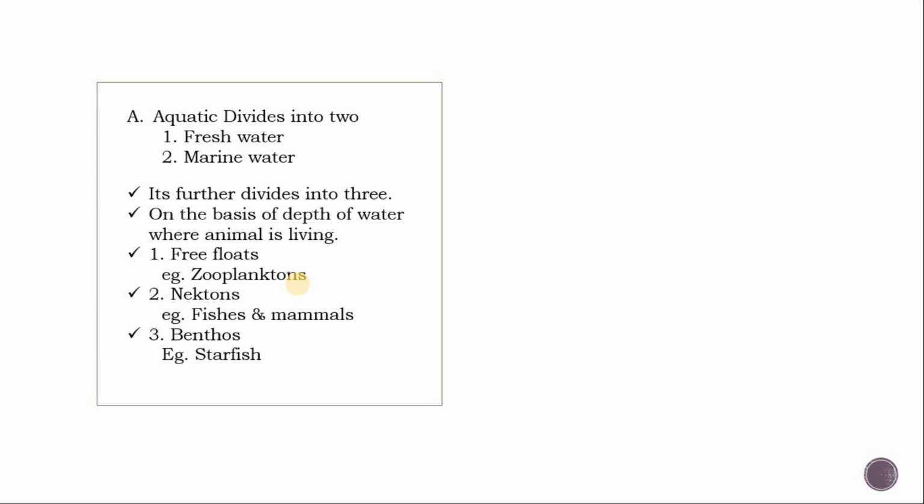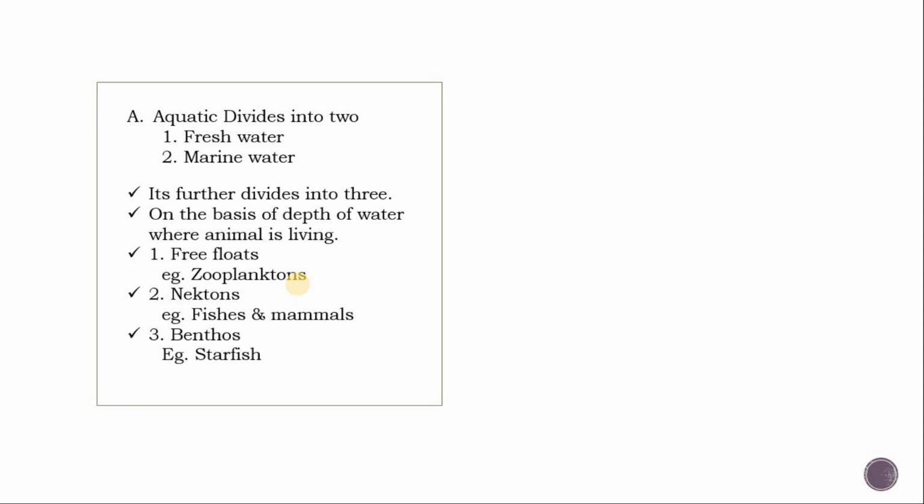They are on the upper side of the water bodies. On the basis of these we can classify also. Second one is nekton. Nektons are the animals who can easily swim at any level of the water bodies. They can easily swim at any level. Examples are fishes and mammals.